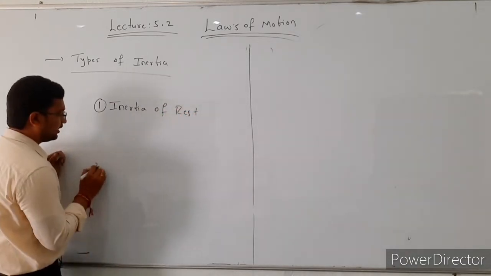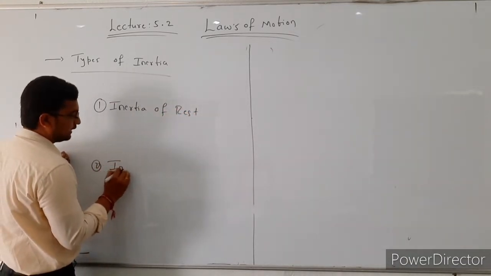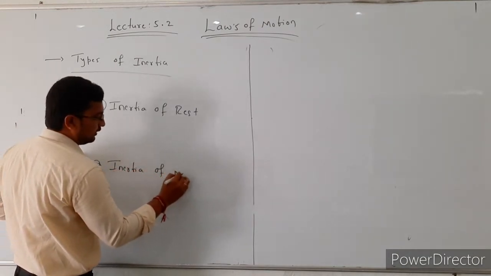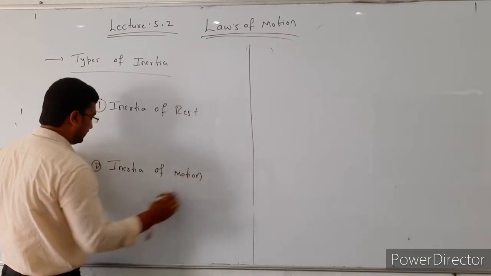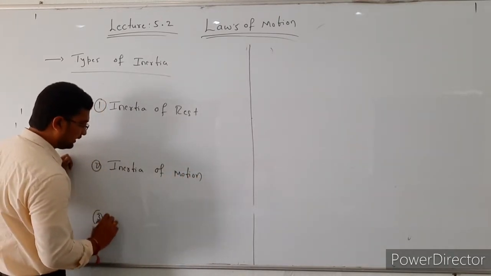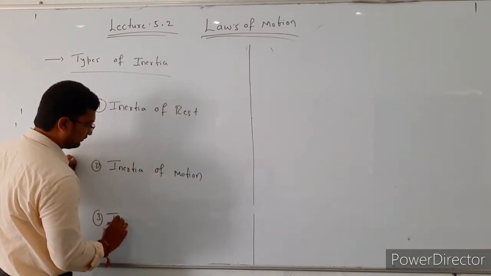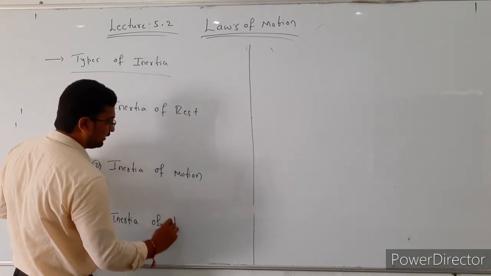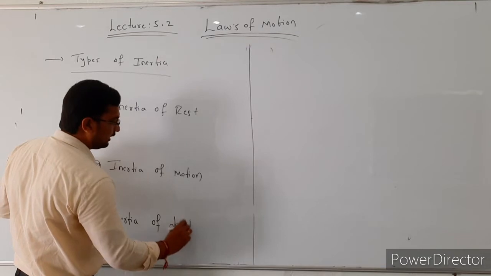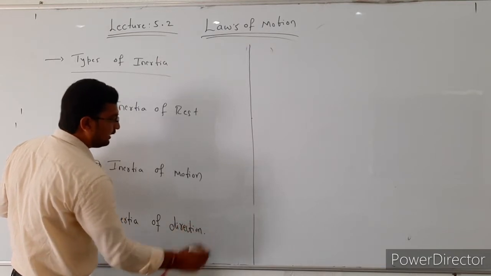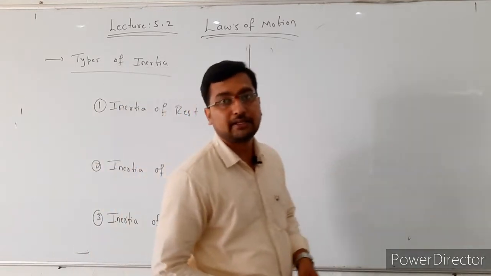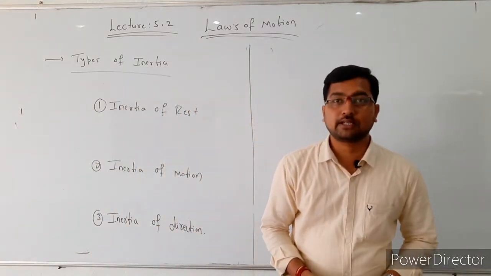The first one is inertia of rest, the second one is inertia of motion, and the last one is inertia of direction. So already we know that inertia means the inability of a body to change its state of rest, state of motion, or direction by itself. So that is known as inertia.